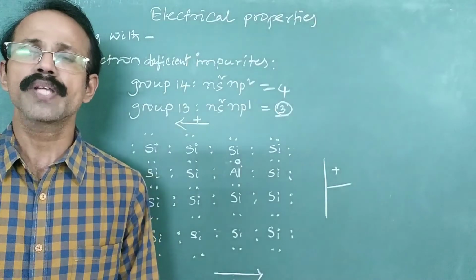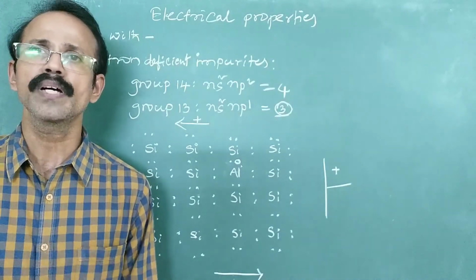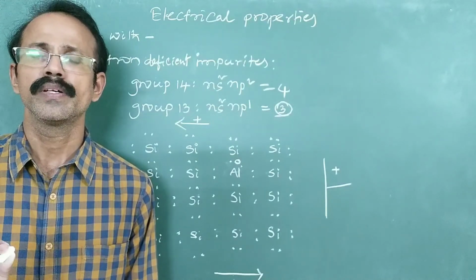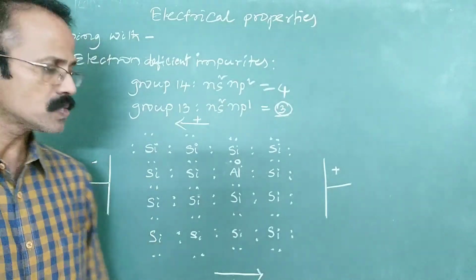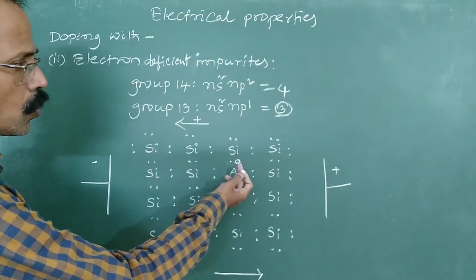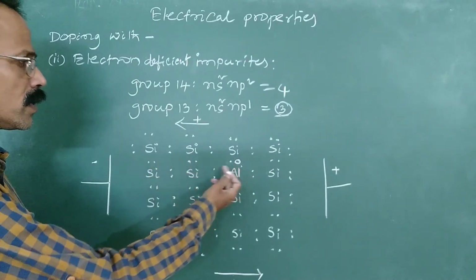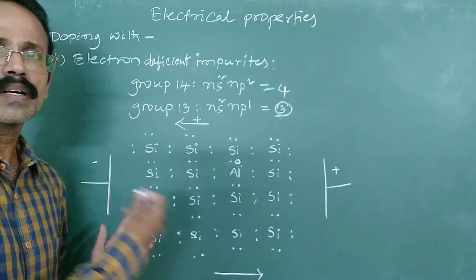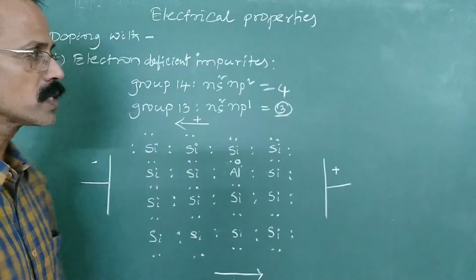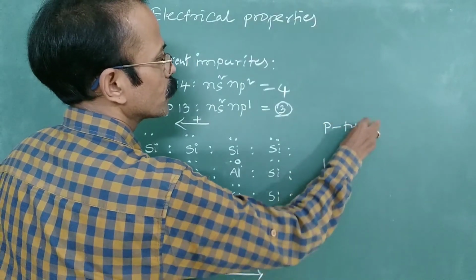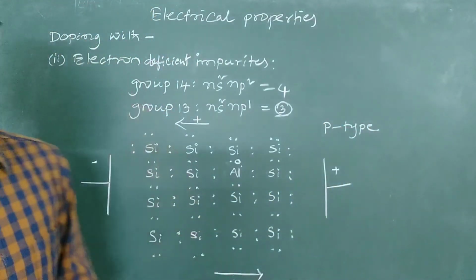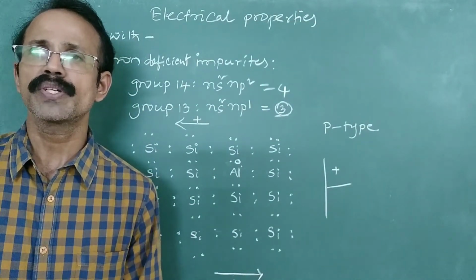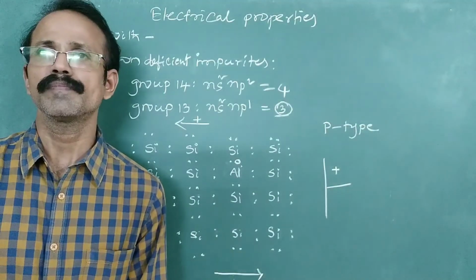So that is why this type of conductor is known as P type conductor. P stands for positive. It is known as a positive type of conductor because the hole appears to be moving in the direction of the negative plate, or positive charge appears to be moving in the direction of the negative plate. So that is why it is known as P type. So doping of a semiconductor with an electron deficient element results in the formation of a P type semiconductor.